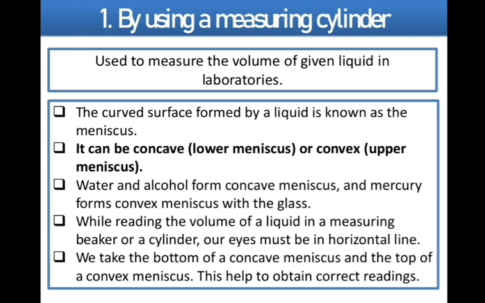Okay, and this curved surface is known as meniscus. It can be concave, concave means lower meniscus, or convex, that is upper meniscus. To obtain the correct reading, our eyes must be in a horizontal line to the measuring cylinder. We take the bottom reading of the concave meniscus and the top reading of the convex